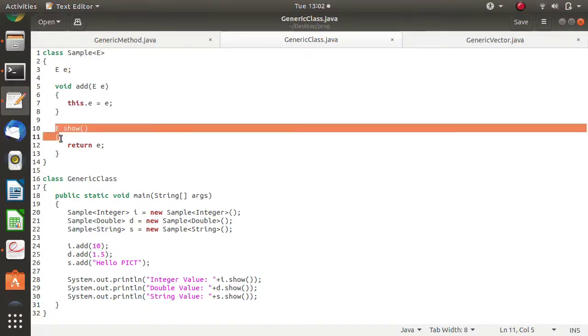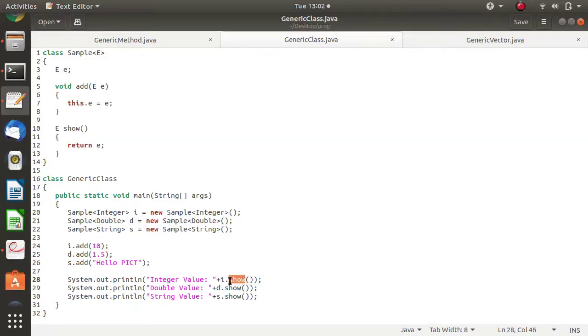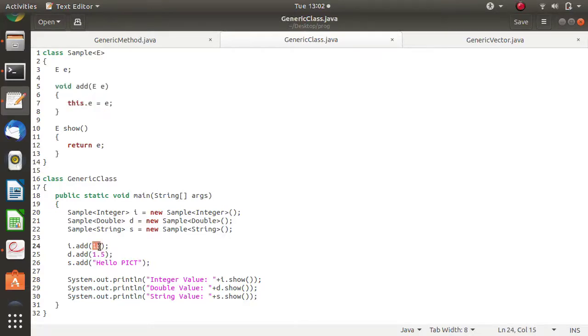And another method is show. It is just returning. So I am printing that value here, the value we allocated before. Here we have passed the value 10, so that 10 is added by this method, and then we are printing this value 10 here. For that we are calling the show method like this.